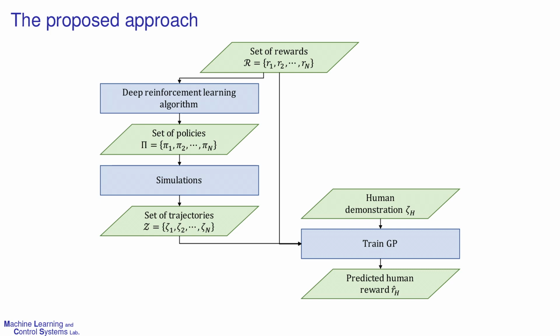The algorithmic flow of the proposed method is as follows. First, the reward functions are sampled from a set of possible reward functions. Then trajectories corresponding to each of the reward functions are generated by policies trained by a deep reinforcement learning algorithm. And the trajectory-reward pairs are used to train the GP. Finally, the trained GP can predict a reward function of an expert when a small set of expert trajectories are given.